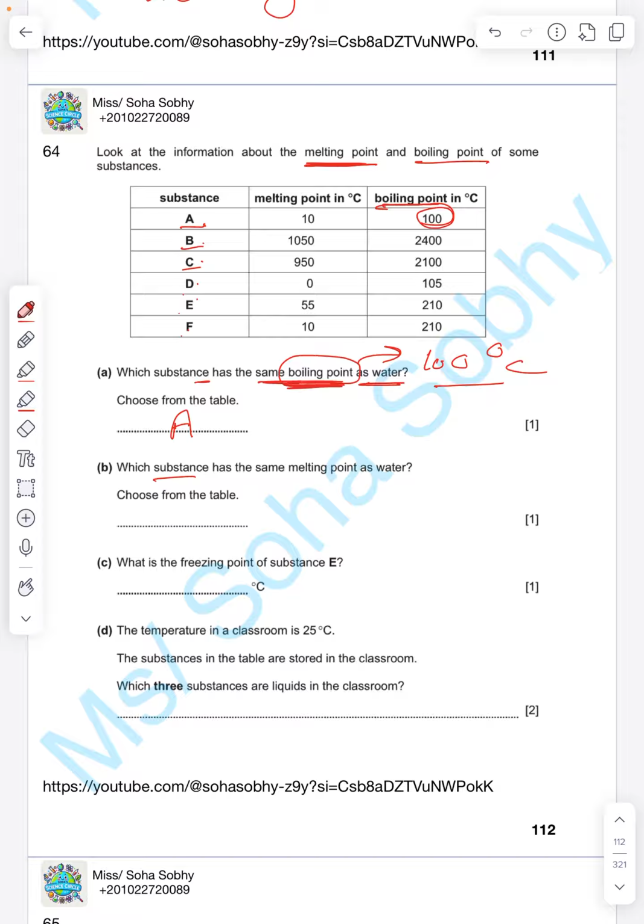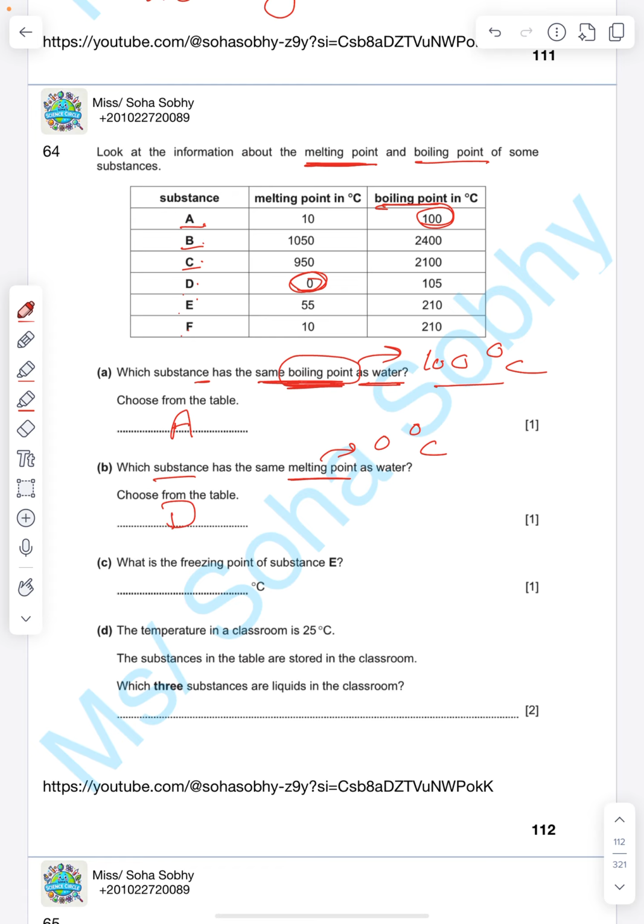Which substance has the same melting point as water? We said water melts at 0 degrees Celsius. Excellent. So I'm gonna look at melting point 0, which is here. So I'm gonna write D.